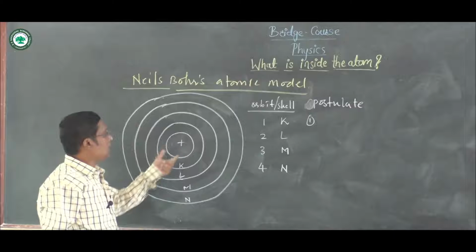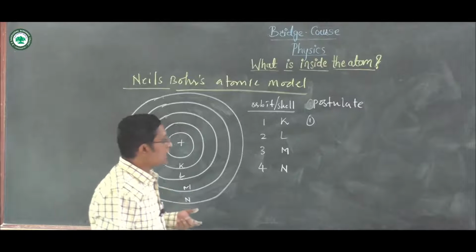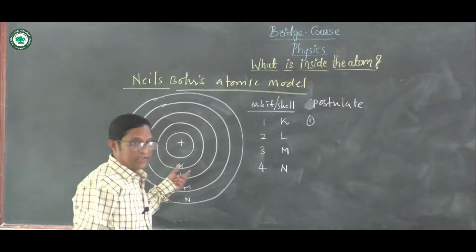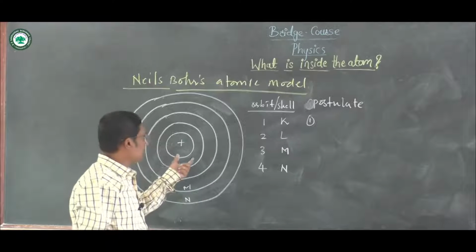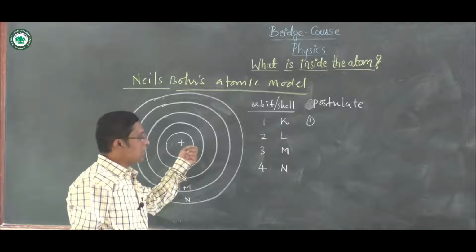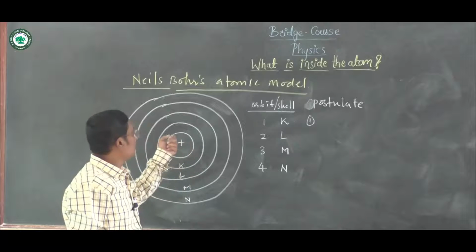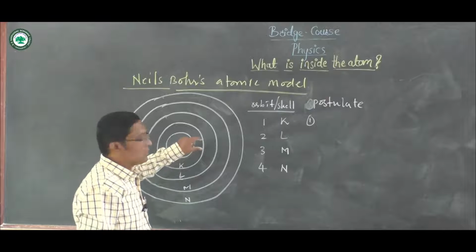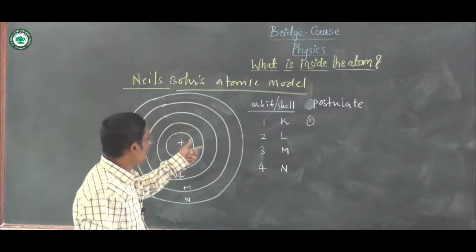Inside the atom there are different orbits, and these orbits have different energies inside them. If a particular orbit has a particular energy, and if one electron is accommodated in this orbit, that energy will be of that electron.